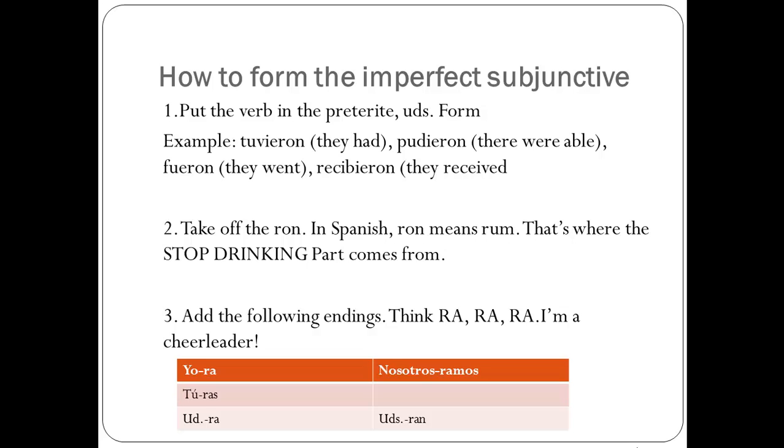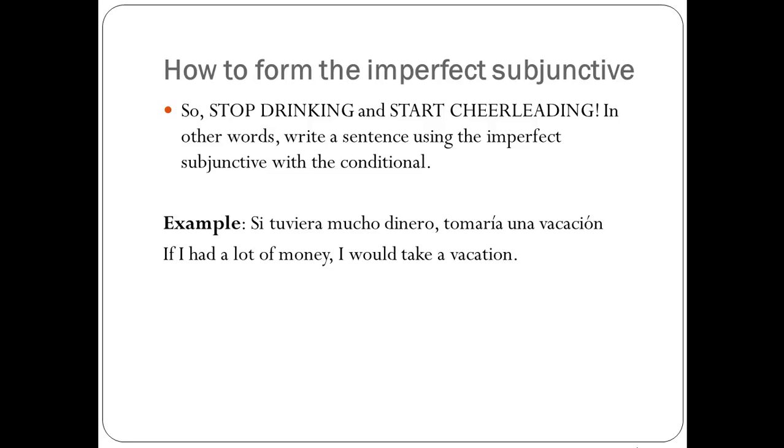Poder, pudiera, pudieras, pudiera, pudiéramos, pudieran. Ir in the imperfect subjunctive: fuera, fueras, fuera, fuéramos, fueran. Hopefully you see the pattern. So, we form the imperfect subjunctive, and that's where the stop drinking and start cheerleading comes in.